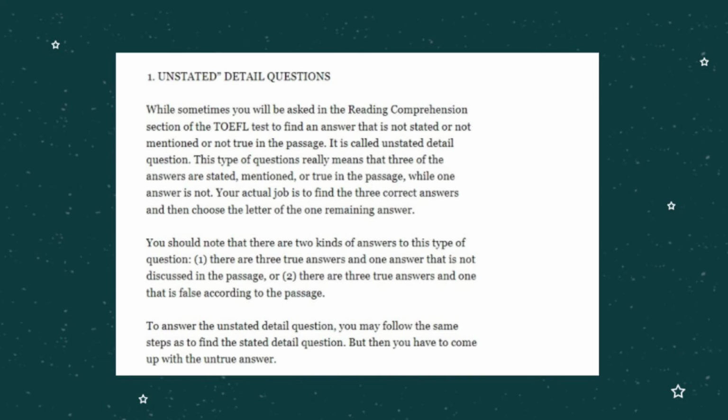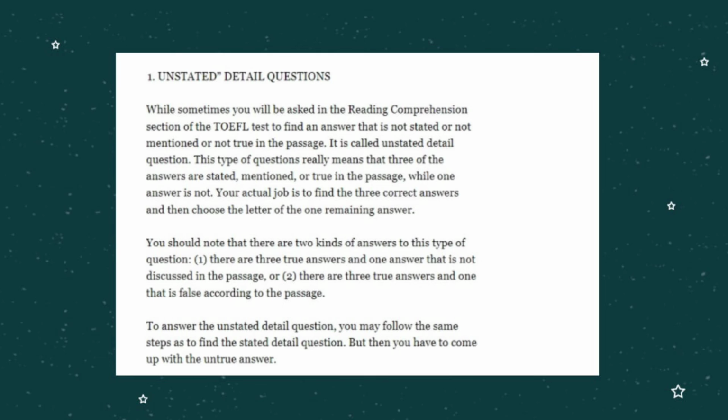This type of question really means that three of the answers are stated, mentioned, or true in the passage, while one answer is not. Your actual job is to find the three correct answers and then choose the letter of the one remaining answer.